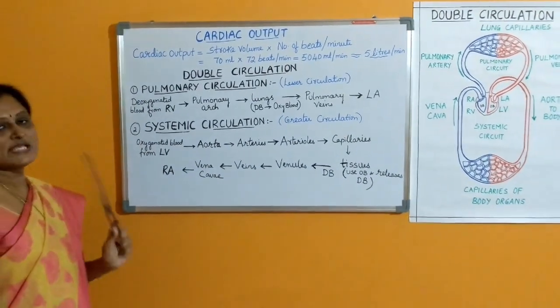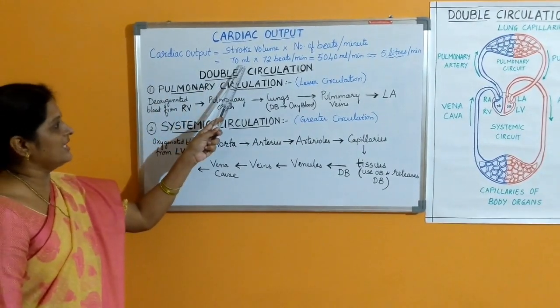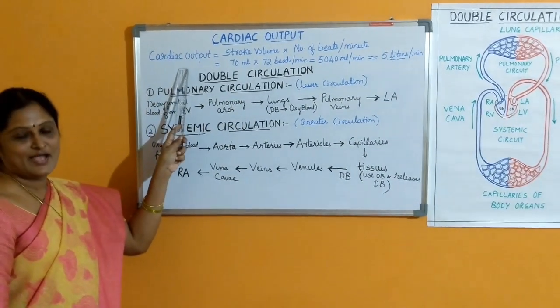Okay. So students, I will give you a simple question. If the stroke volume is 50 ml and the number of beats is 72, what is the cardiac output?